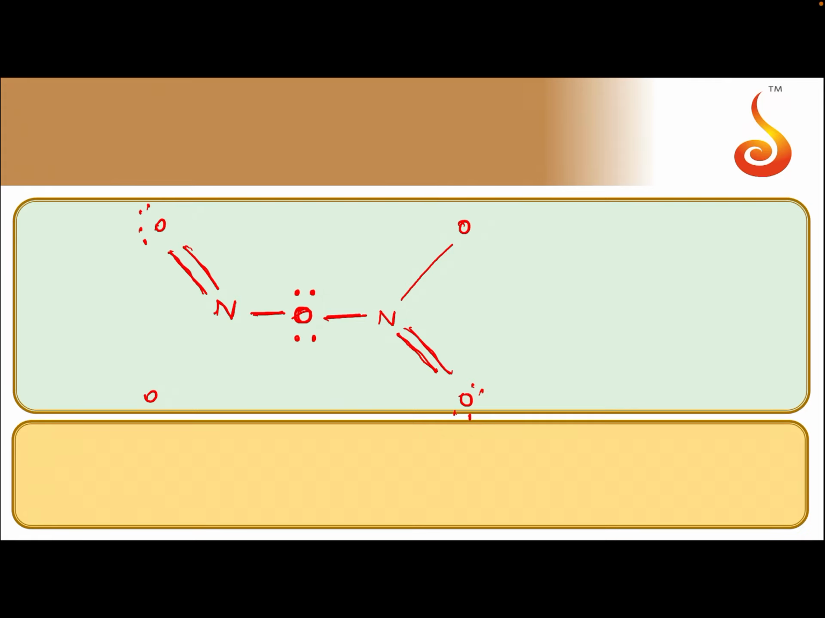If it is forming 3 bonds, the fourth bond should be a coordinate covalent bond, in which nitrogen donates electrons and oxygen accepts electrons. Similarly in the other case, nitrogen donates electrons, oxygen accepts electrons. So these are normal covalent bonds, whereas this bond is a coordinate covalent bond.